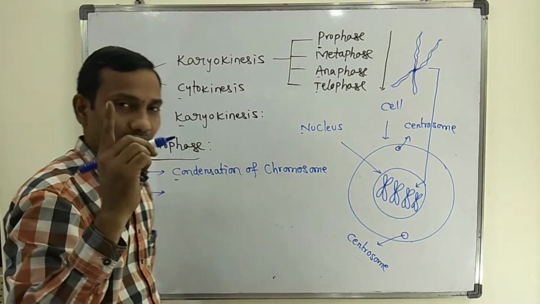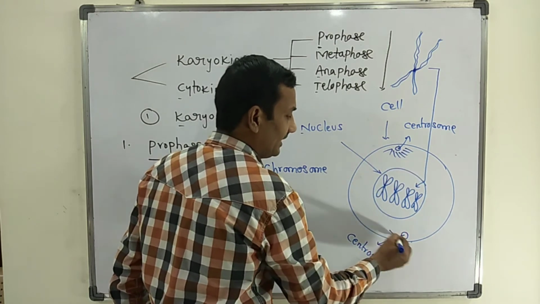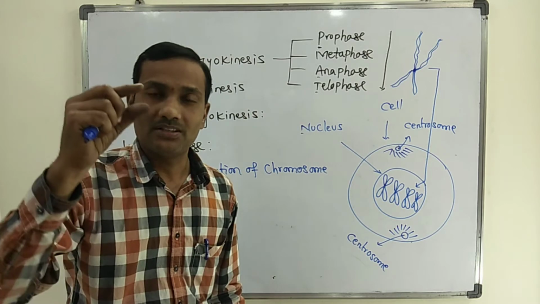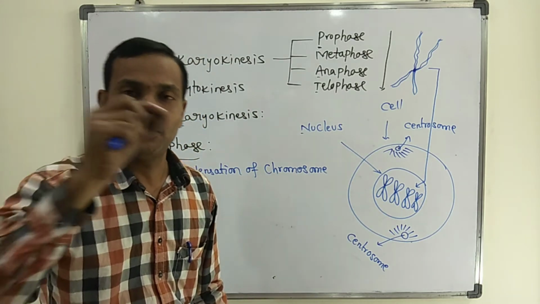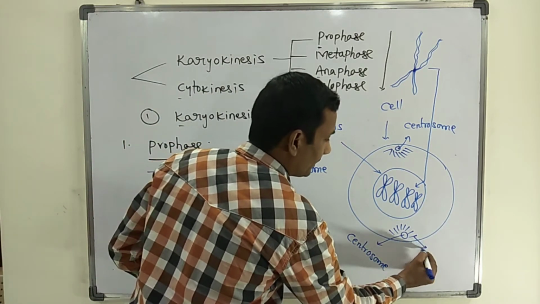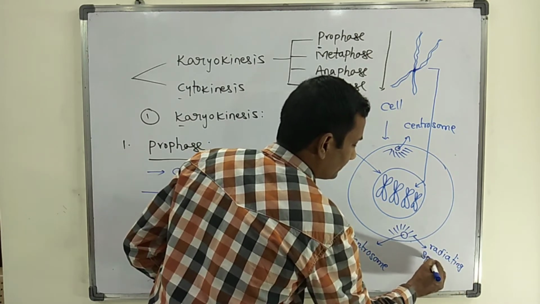Now from each centrosome, what can we observe? Radiating spindle fibers, like this. Spindle fibers start to arise from the centrosome. These are radiating spindle fibers.